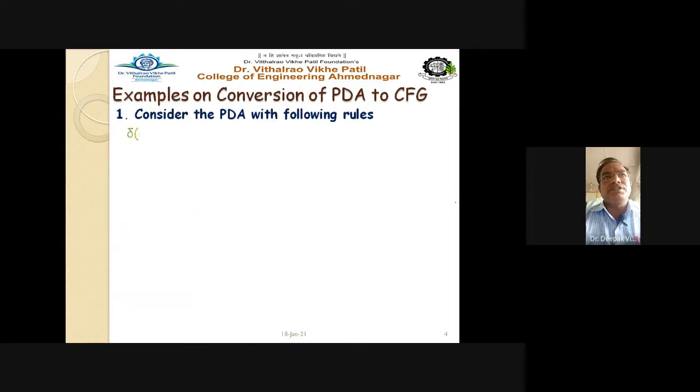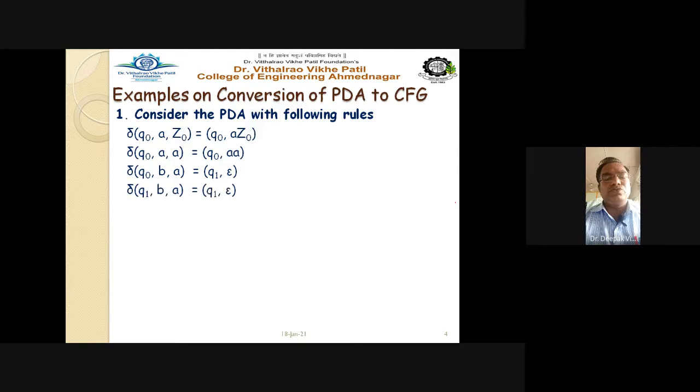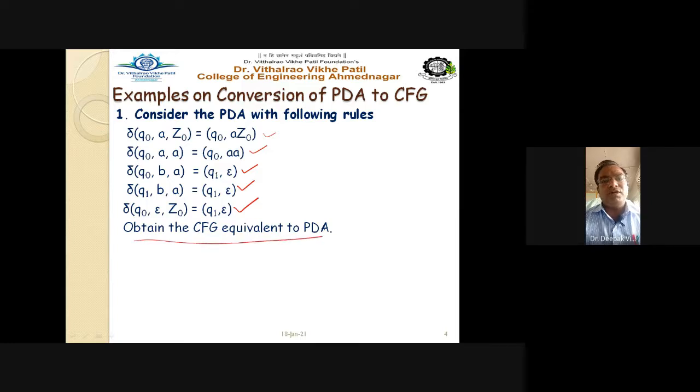So see examples on this conversion. Consider the given PDA with the following rules. So the pushdown automata is given, and its rules are given: rule number 1, rule number 2, rule number 3, rule number 4, rule number 5. Obtain the CFG equivalent to the given PDA. We have to find out the context-free grammar from this given PDA rule.